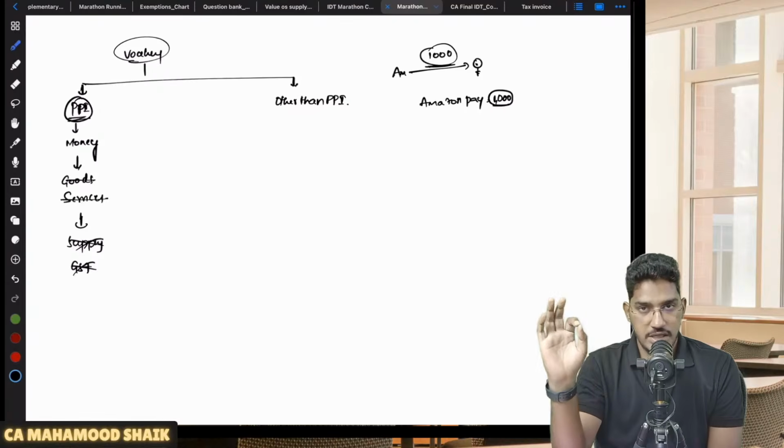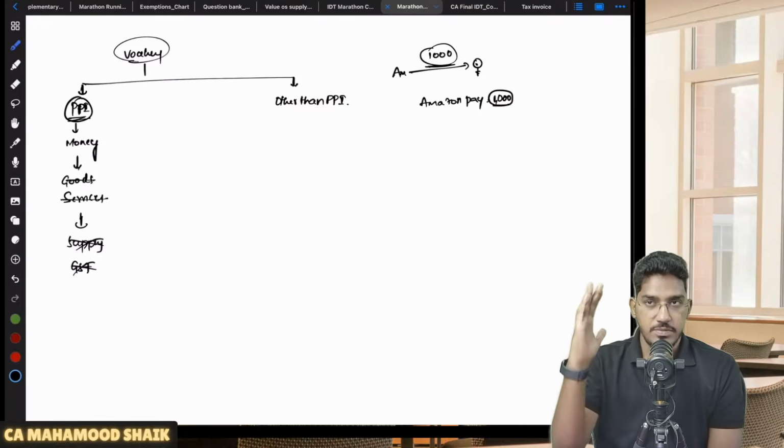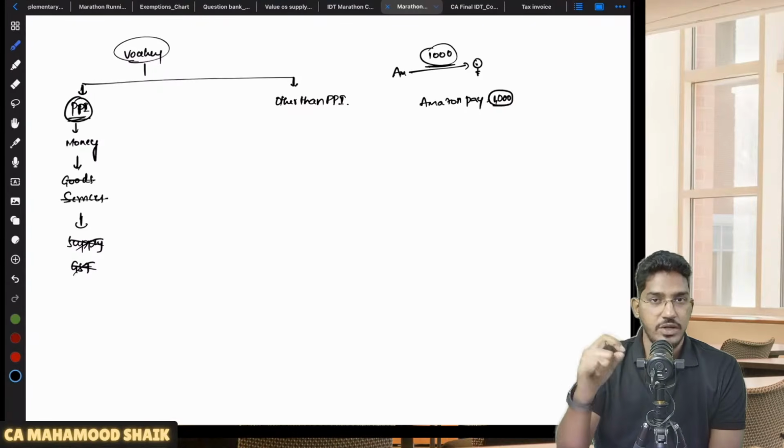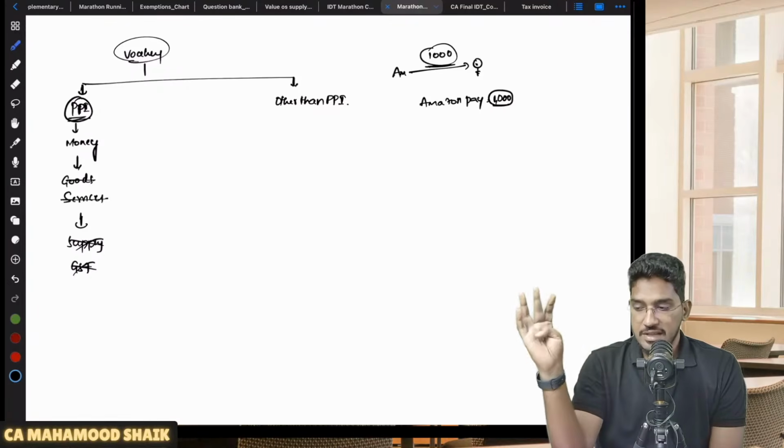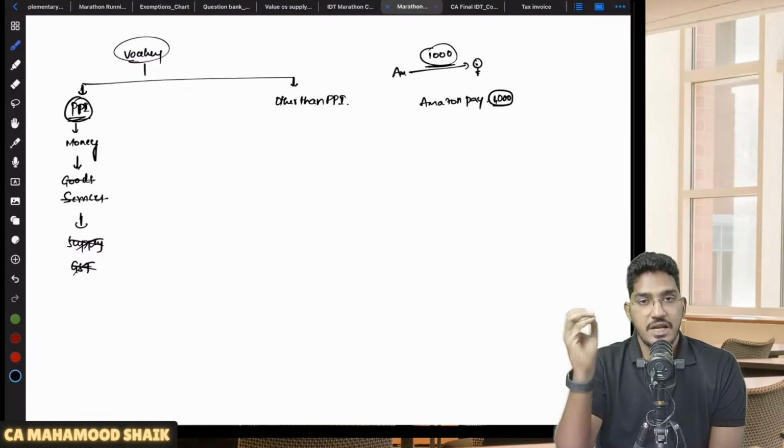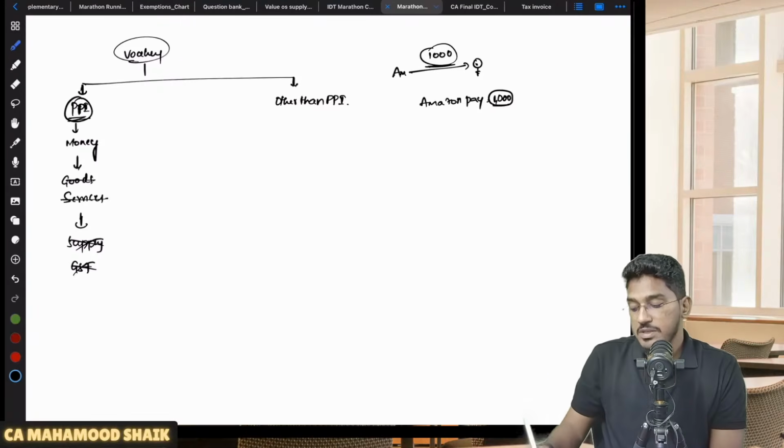Able to understand? Clear and comfortable? So one part I have explained. In case a voucher qualifies as a prepaid instrument, then it will fall under the money definition. If it is falling under the money definition, it is neither goods nor services. If it is neither goods nor services, then it will not be a supply. If it is not a supply, there is no question of GST here. Understood? Next. There will be some vouchers which are other than prepaid instruments.